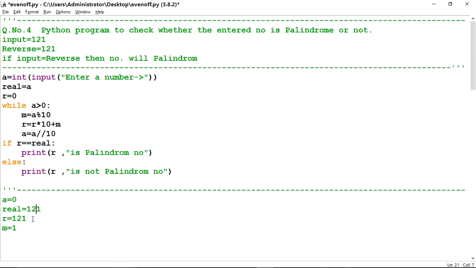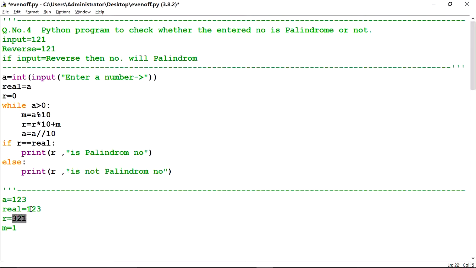If the real number, suppose if I have entered 123, so real number will be 123, because A is storing into real and A is 123. And what is R? R is the reverse of the real number, that is 321. Now check this condition. R is equal to real. What is the value of R?